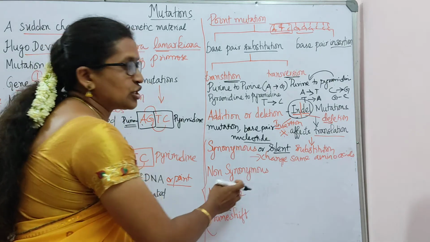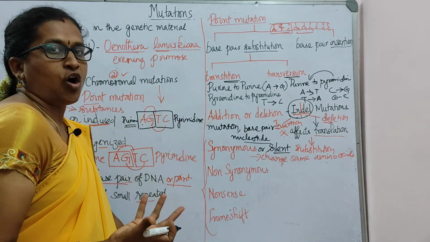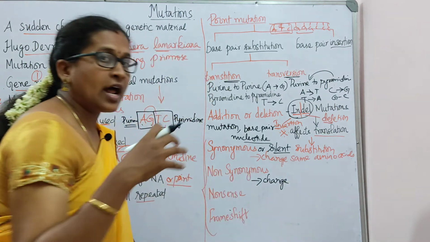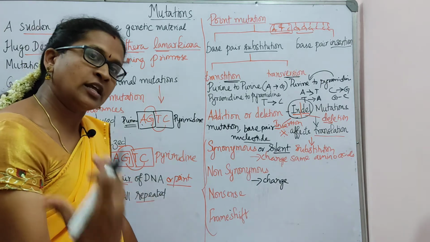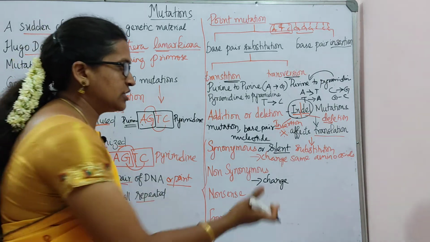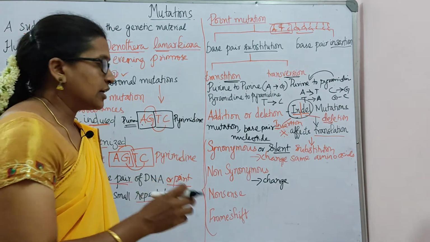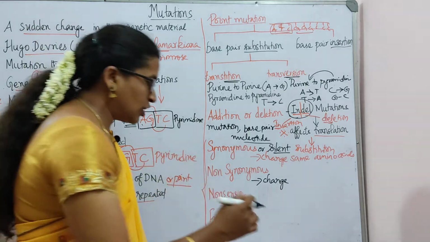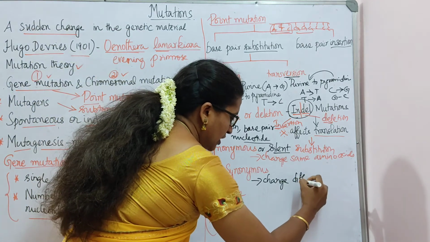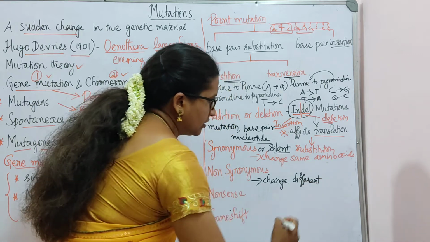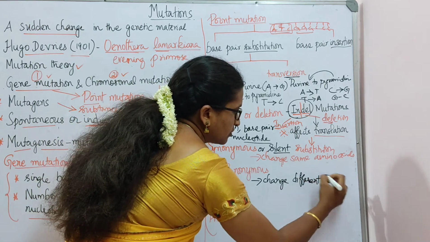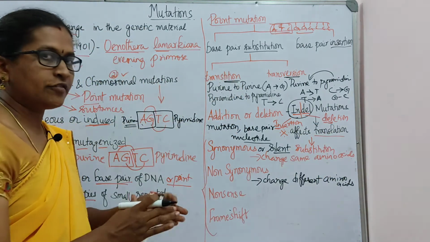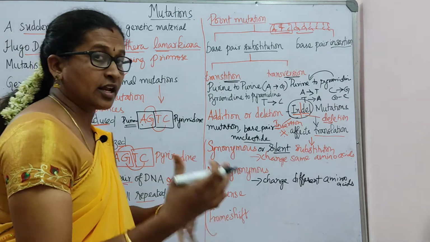So next is non-synonymous. The word itself indicates it is non. So what happens here? The change will be from one amino acid's codon to another amino acid's codon. In synonymous it is inside the same amino acid, but in the non-synonymous, the change will be to a different amino acid.